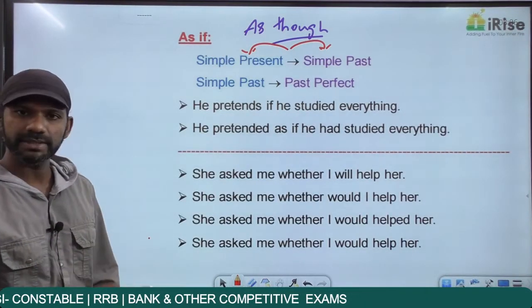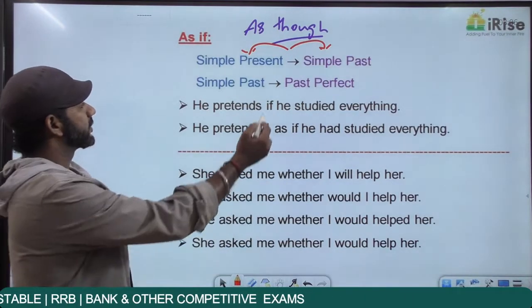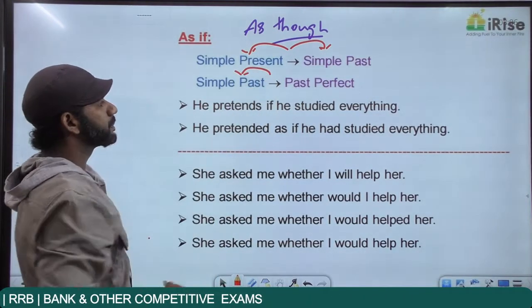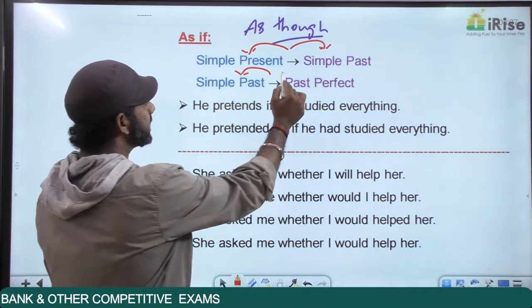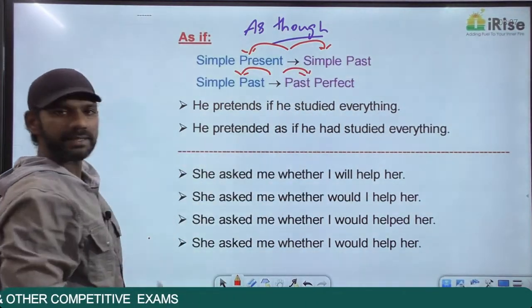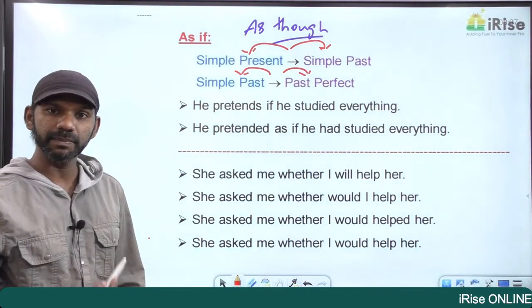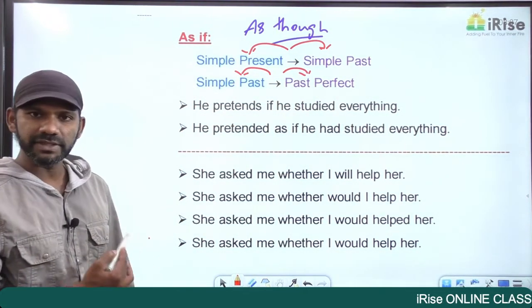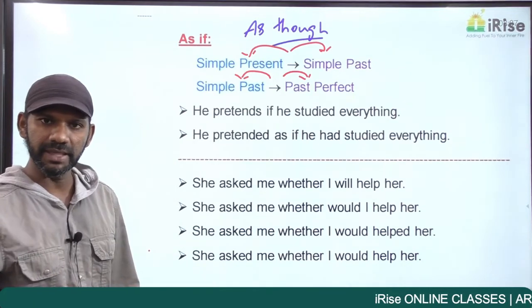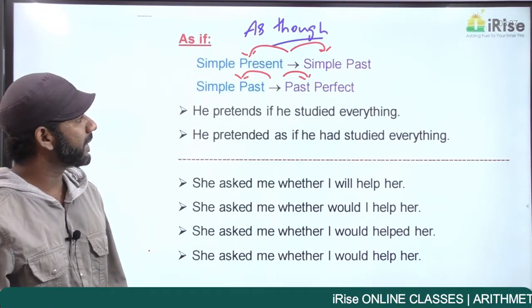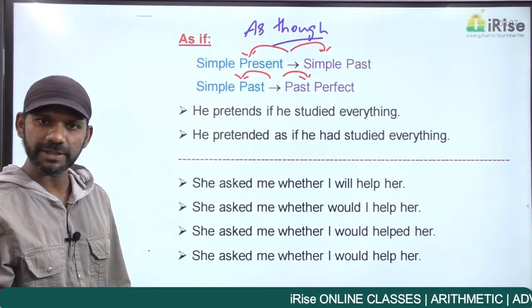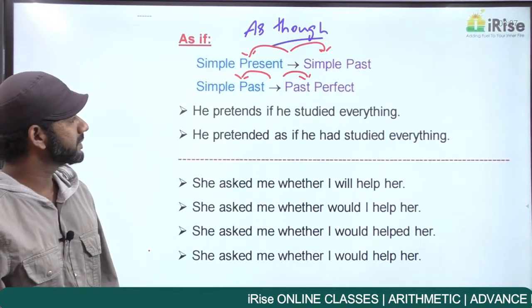That's the first rule. The second rule is, if the idea before as if is simple past tense, the idea after as if must be past perfect tense. And past perfect is subject plus had plus V3. So before as if simple present, after as if simple past. Before as if simple past, after as if past perfect. Come to the statements given here.